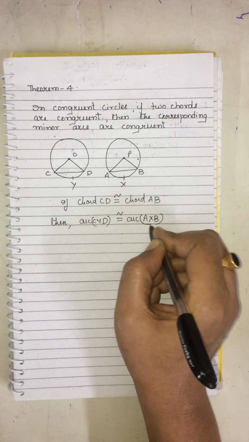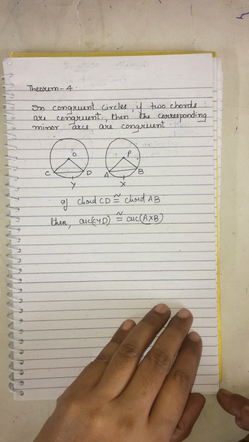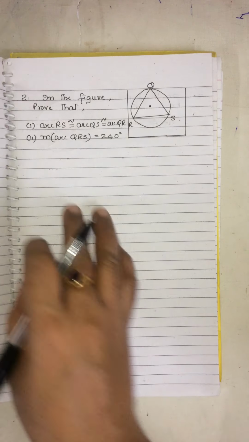So these are the theorems which you have to remember in our mind before solving the exercise.